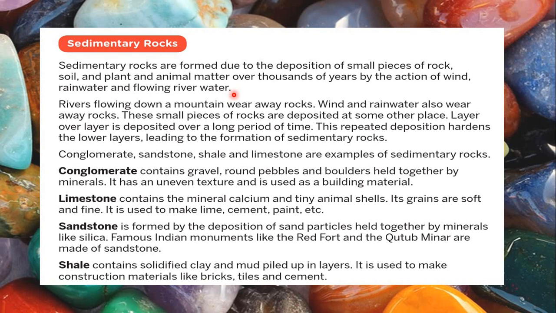Now we've all learned about erosion, right? What does erosion do? Erosion picks up pieces of the top layer of the earth and takes it away with them. That's what we've learned in wind. In erosion, so wind, rainwater, flowing river water, they are the major causes of soil erosion. They pick up the soil and they take it along with them. Ultimately, that soil will get deposited somewhere. Now, if I talk of flowing river water, it will carry even small pebbles, stones, sand, gravel, and all these things. So all these things, they flow with the water, but they ultimately go and settle down somewhere.